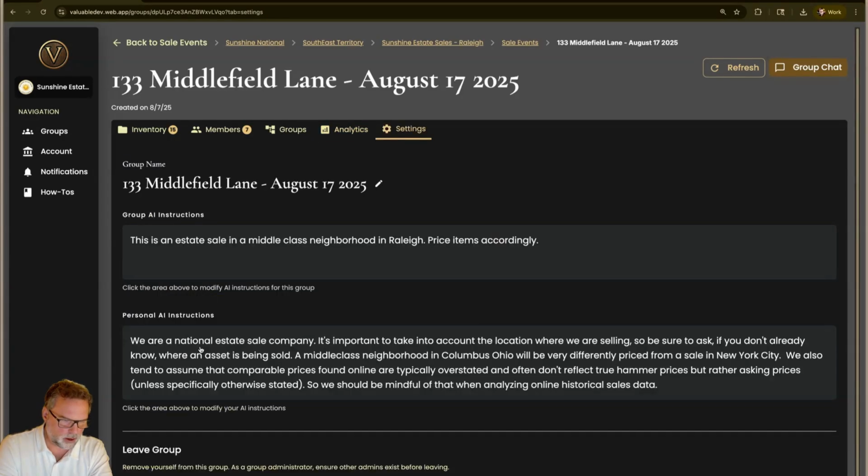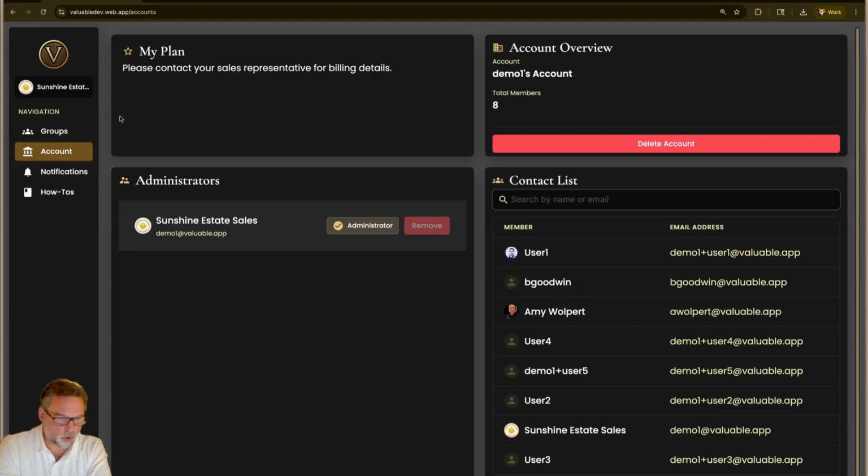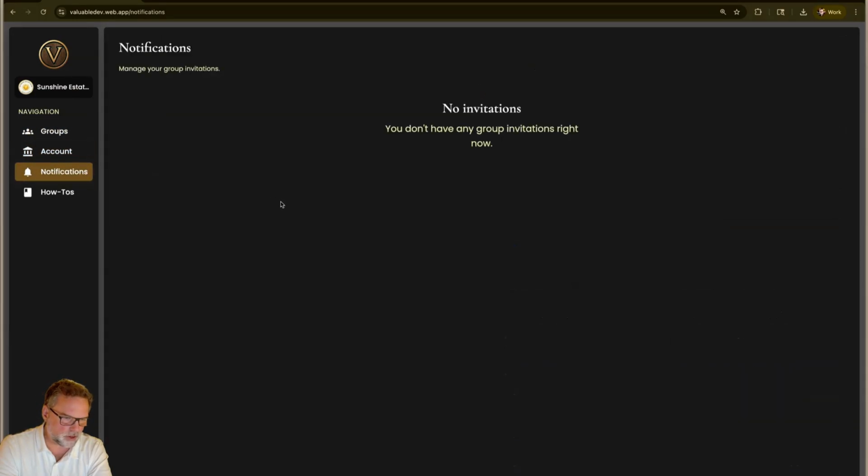And finally, here's where you set your AI instructions. So here's the group AI instructions for this group. You can say, hey, this is an estate sale, middle-class neighborhood. And you can also put in your overall personal AI instructions. Now, beyond groups and assets, you can manage your account here and your notifications as we showed. If you have been invited to anything, or as we add notification types, you'll be able to see them right there. And that is it.